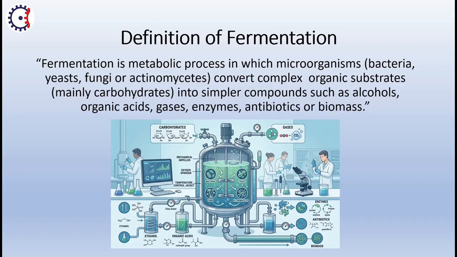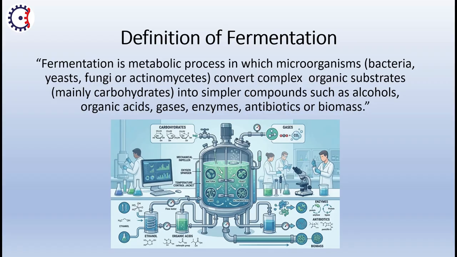Take an example, nutrient media. In nutrient media, different types of components are there: beef extract, peptone. When we grow microorganisms on the nutrient media, they take up that nutrient and do their metabolic activity, and by their metabolic activity different types of products are formed, like alcohols, organic acids, gases and enzymes. Through metabolic activity, like the central dogma, transcription and translation, protein is formed in the end.